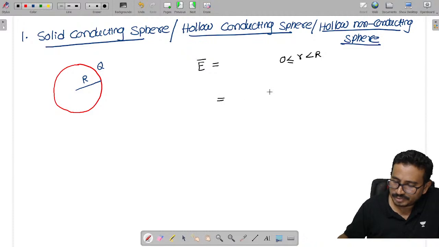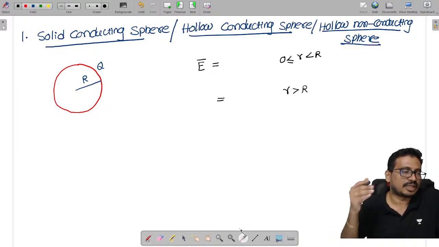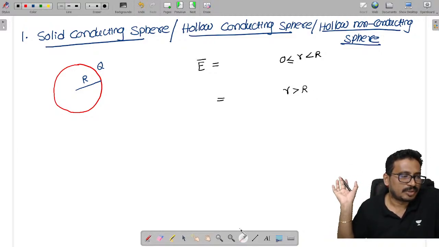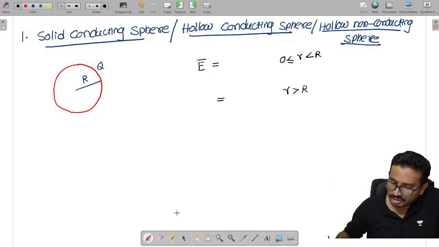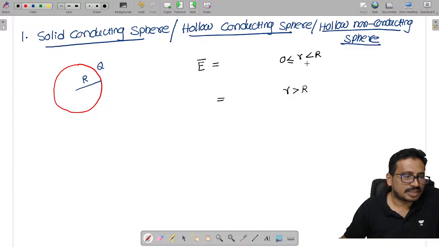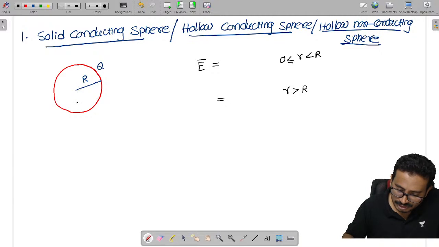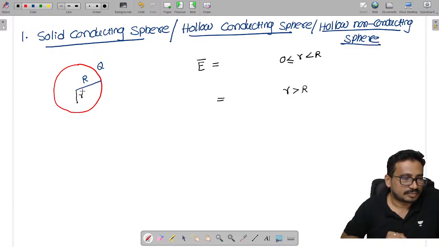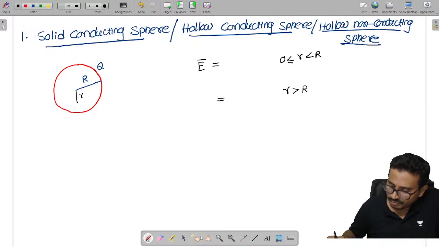As well as I need the electric field outside the sphere, for small r greater than capital R. Small r is the distance from the center to that point, isn't it?